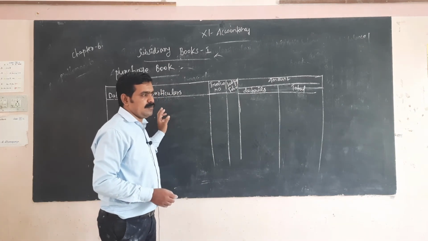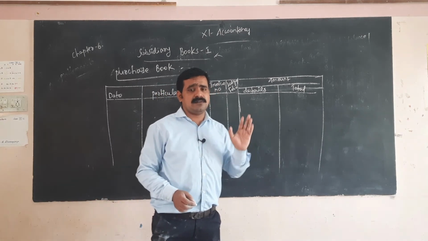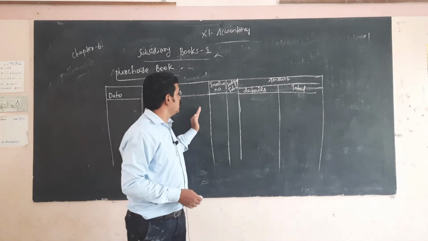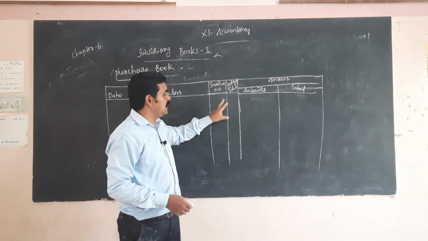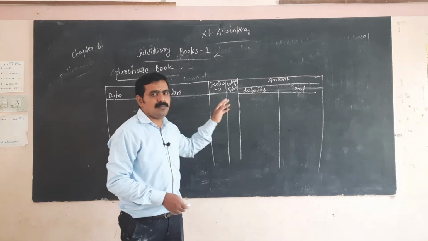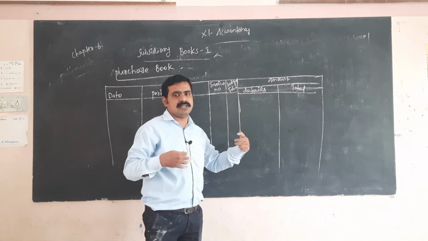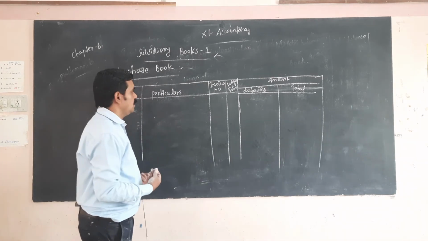One furniture is having some total amount of 10,000, so totally 10 furniture. You have to calculate that amount. Then the invoice number, what is the number of that transaction? Then the ledger folio is also included in your purchase book. Then the amount is divided into two: details and total.